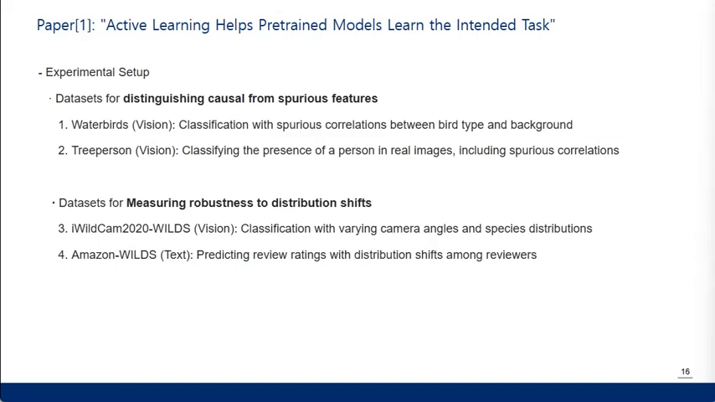For the experimental setup, the paper used different datasets to test two main aspects. First, the paper used datasets to distinguish causal features from spurious ones. They used two vision datasets, which are Waterbirds and Tree Person. Second, the paper measured robustness to distribution shift using one vision and one text dataset, which are iWildCam and Amazon Wilds. These setups help us evaluate how well the models perform under different challenging conditions.